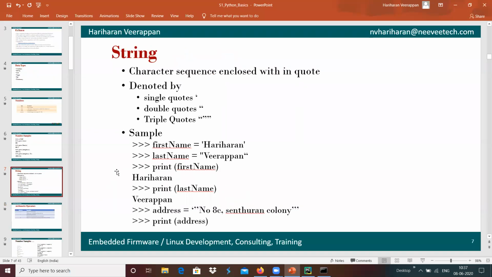The next data type we are going to see over here is the string. A string is basically a character sequence enclosed within quotes. In Python programming, a string can be defined with single quotes, double quotes, and triple quotes as well.